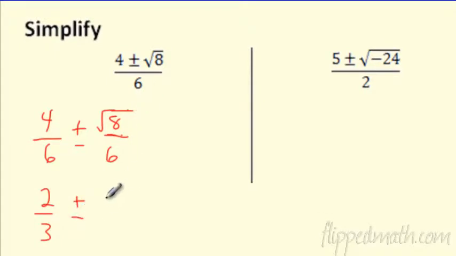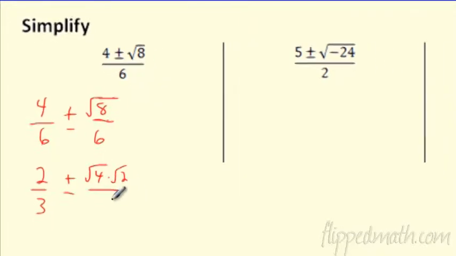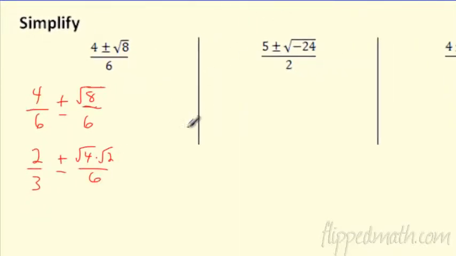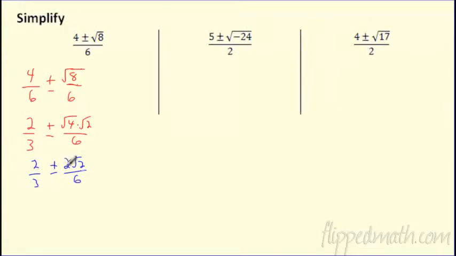What's the square root of 8? Well, I have to break that down into the square root of 4 times the square root of 2, all over 6. And that's good, but what is the square root of 4? That's right. We've got 2 radical 2 over 6. Does that reduce? Sure. Just like I reduced 4/6, now I'm reducing 2/6. I'm reducing the number here, not the radical. So this goes into it once, it goes into it 3 times. So I'm really looking at 2/3 plus or minus, what is that? 1 radical 2 over 3.